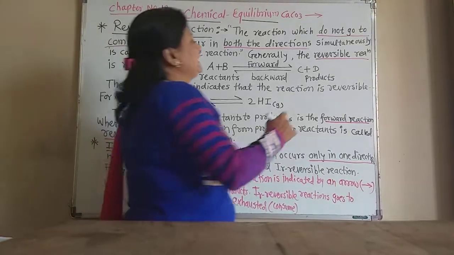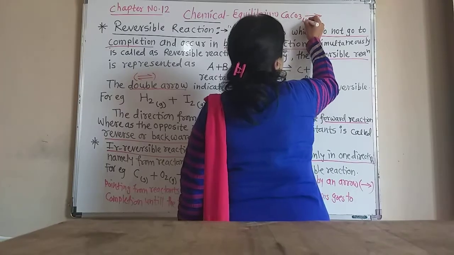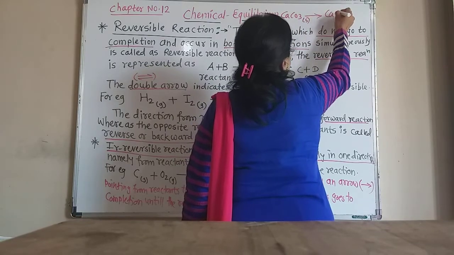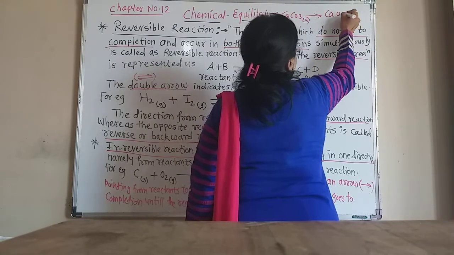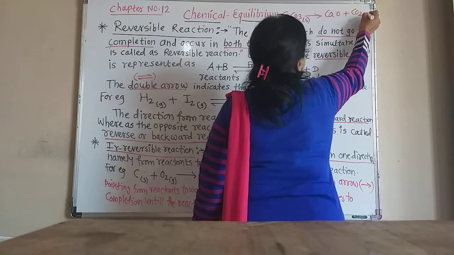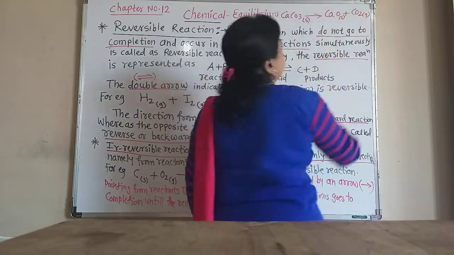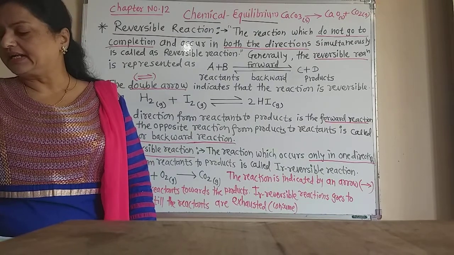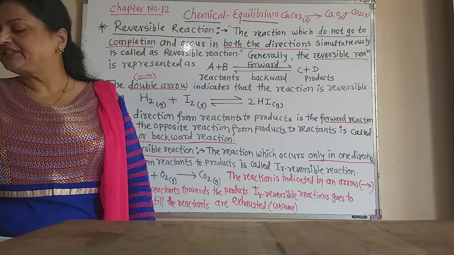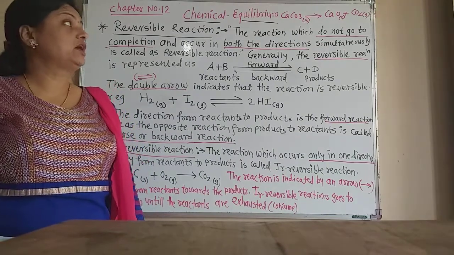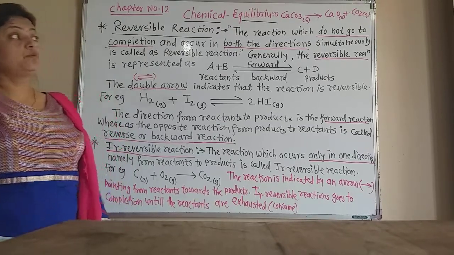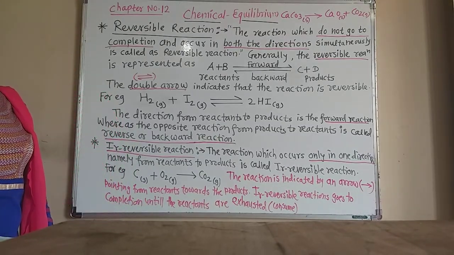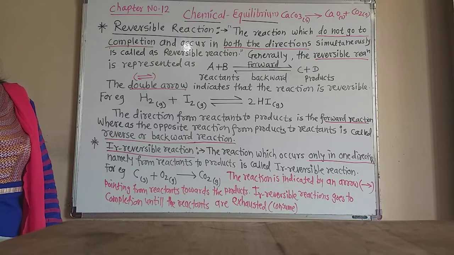The solid gives calcium oxide and carbon dioxide gas. Remember that the decomposition of calcium carbonate into calcium oxide and carbon dioxide is an irreversible reaction.